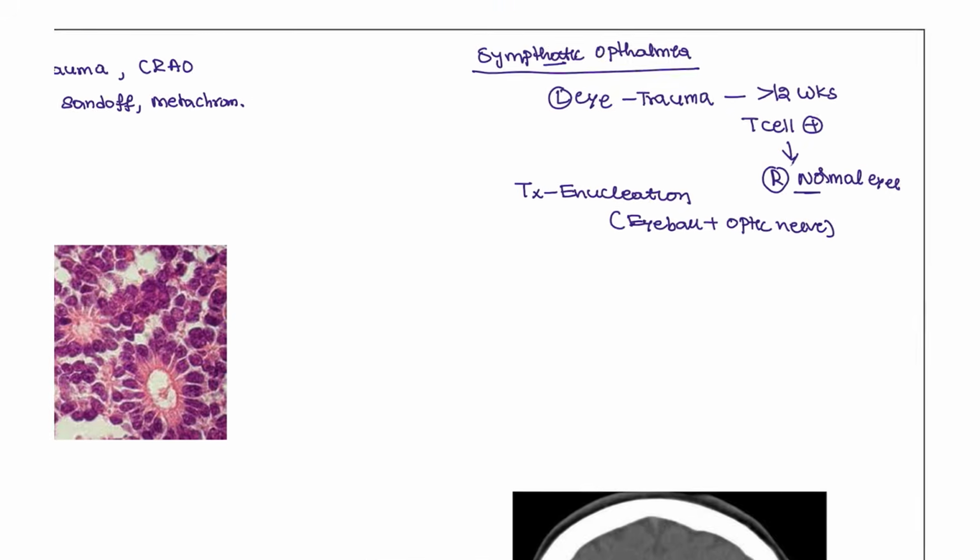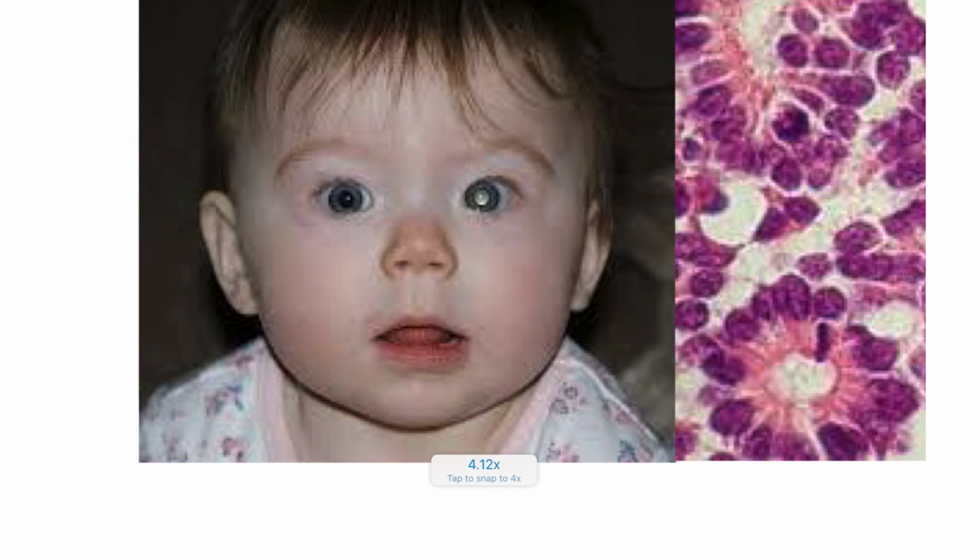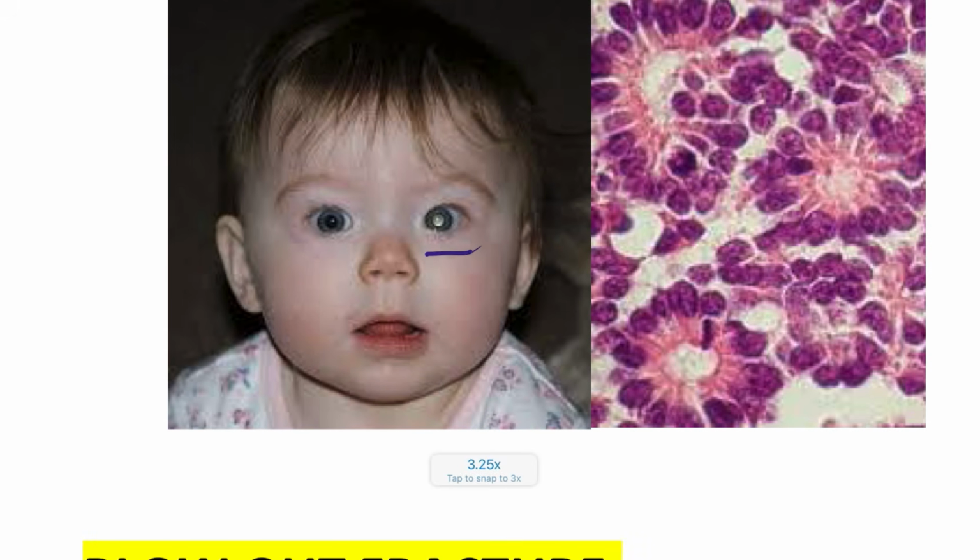Next condition, that is retinoblastoma. So in retinoblastoma patients, this is the feature that you are going to see. This feature is known as leukocoria, white pupil reflex. Okay, white pupil reflex. Let's understand what retinoblastoma is. Retinoblastoma is due to mutation of the RB gene. This is due to RB gene mutation, and this RB gene is present on chromosome 13q.